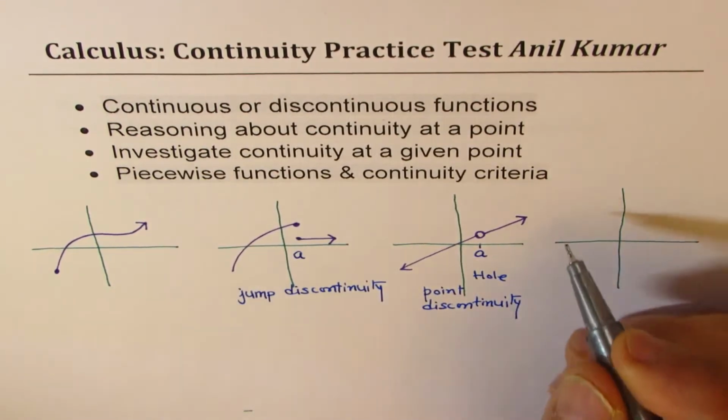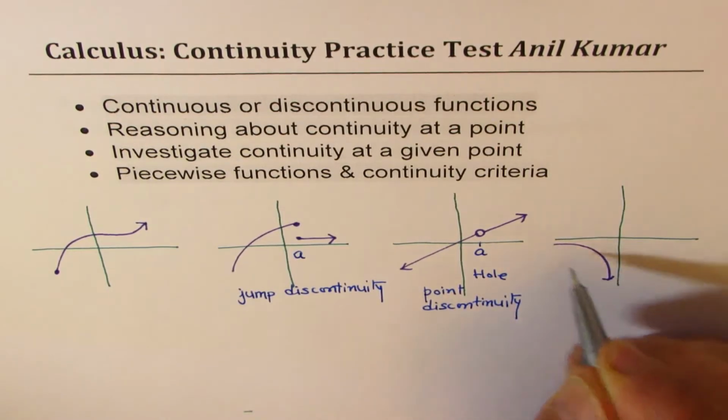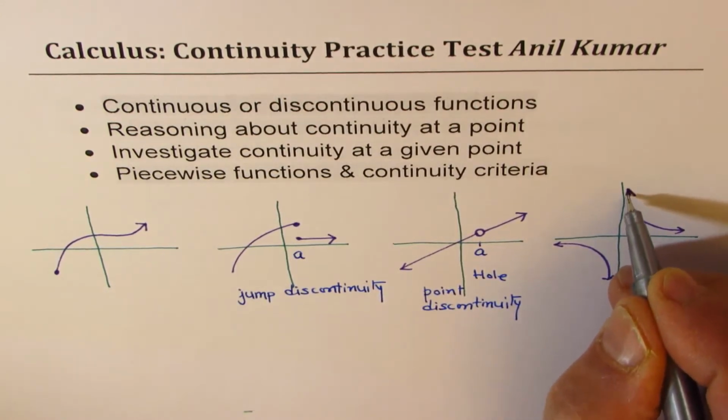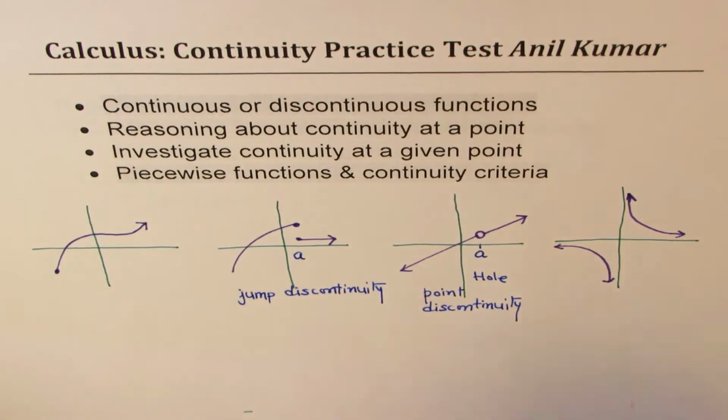We might have functions like 1 over x, where you may find asymptotes, the vertical asymptotes. So here there is a discontinuity right there at x equals 0. Now this kind of function has a vertical asymptote, right?